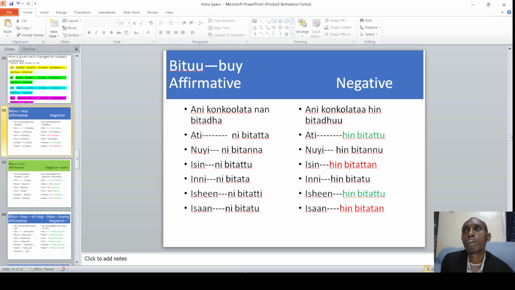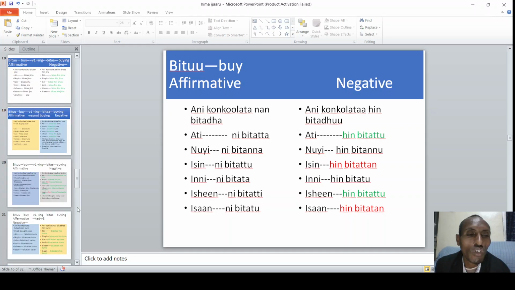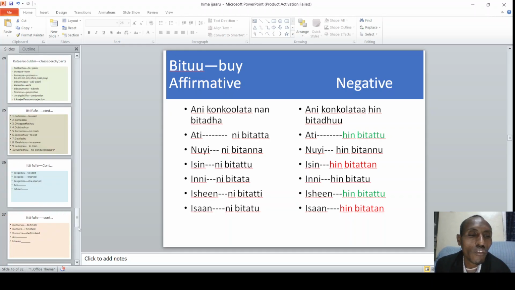Alright, if you take bitu, which means to buy: bitu, bitta, binne, bitte, bitani, bitadhu, bitannu, bitattan, bitatti. So there are many forms of a verb. A given verb may have more than 20 verb forms in Afaan Oromo. So each of the forms should be noticed by our students or learners.